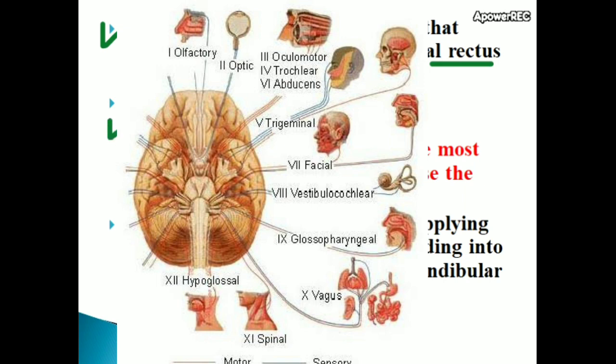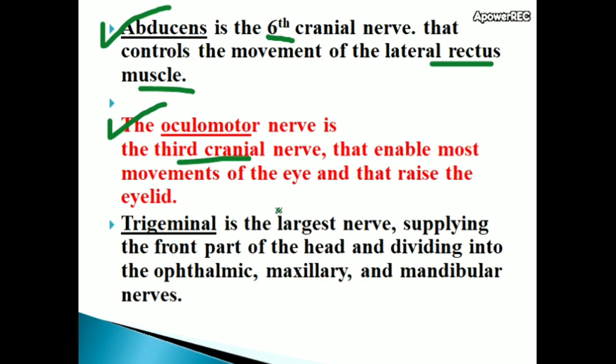The oculomotor nerve is the third cranial nerve that enables most movements of the eye and raises the eyelid.